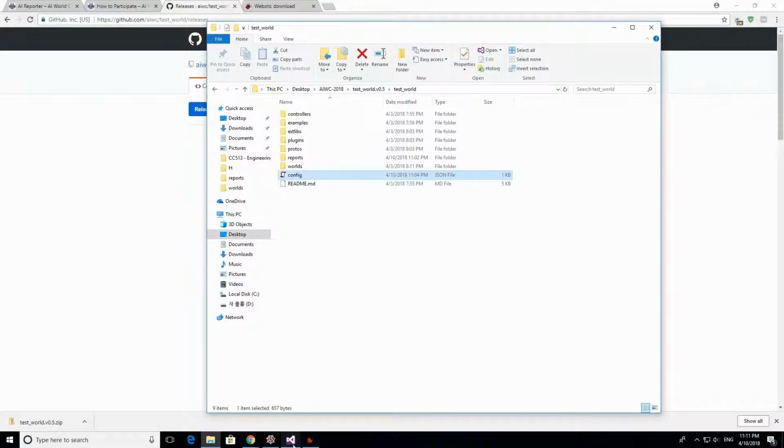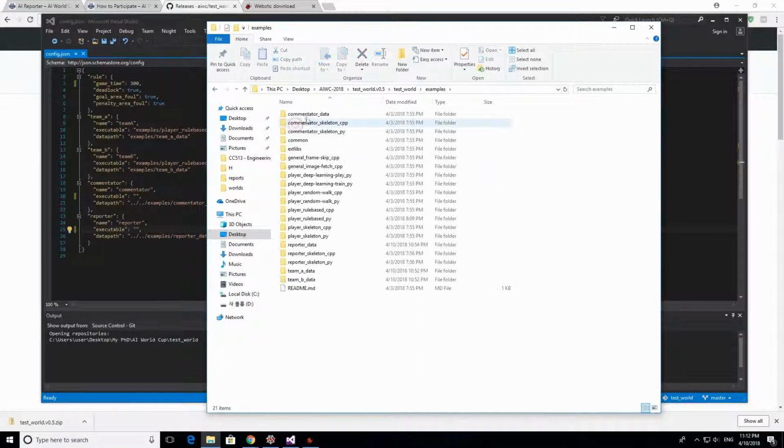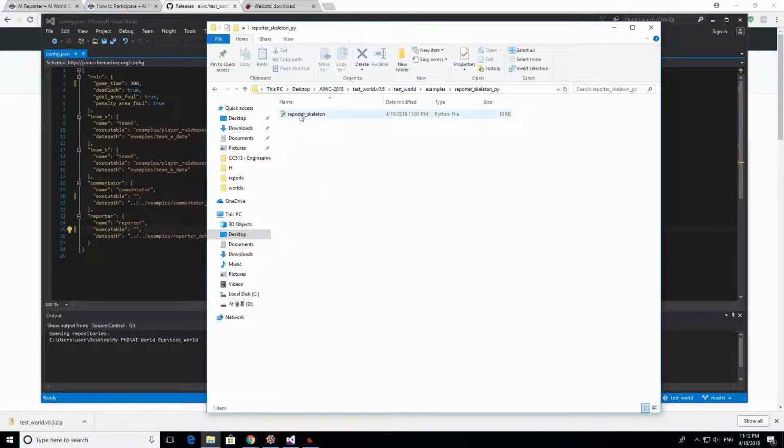So we should open, and it's going to look something like this. The game time, deadlock false here, your team, programs, and here, that's if you want to participate in the reporter, this is important. For this tutorial, I'm going to use the example provided by the simulator for the reporter that is presented here in the examples folder, reporter skeleton.py.